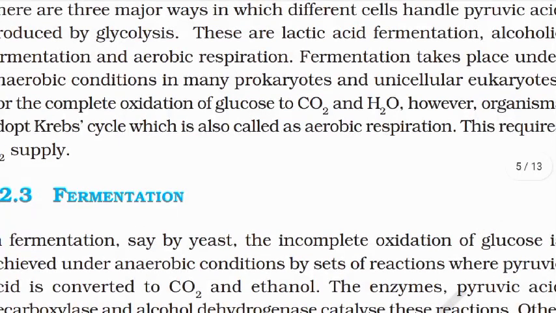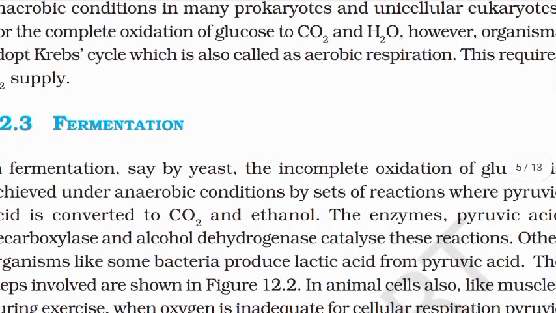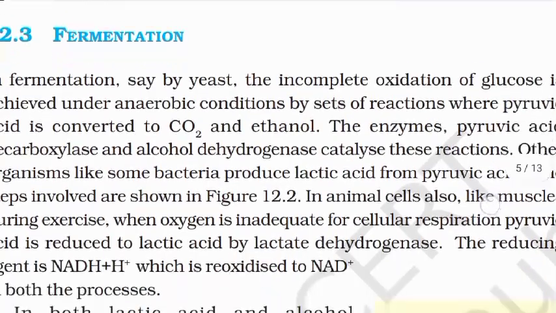Fermentation takes place under anaerobic conditions in many prokaryotes and unicellular eukaryotes. For the complete oxidation of glucose to CO2 and H2O, however, organisms adopt the Krebs cycle, which is also called aerobic respiration. This requires oxygen supply.